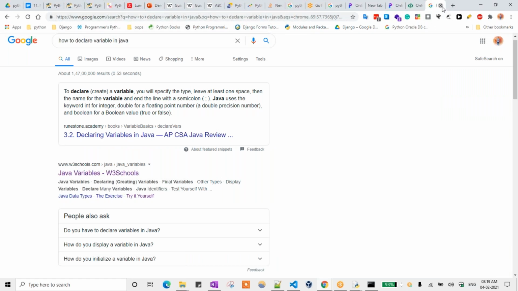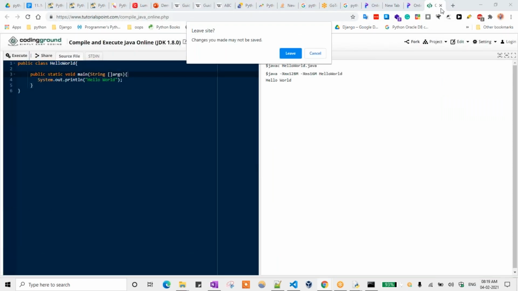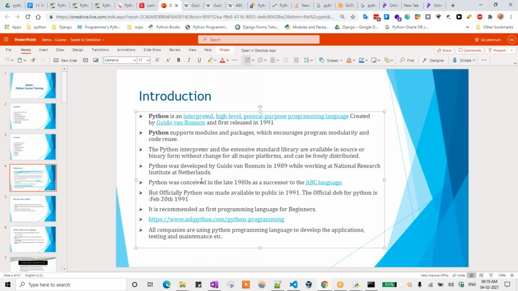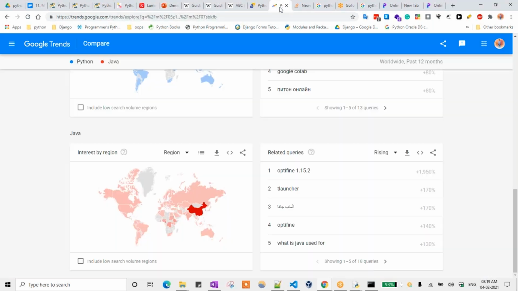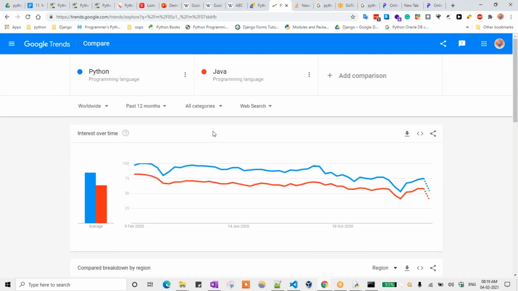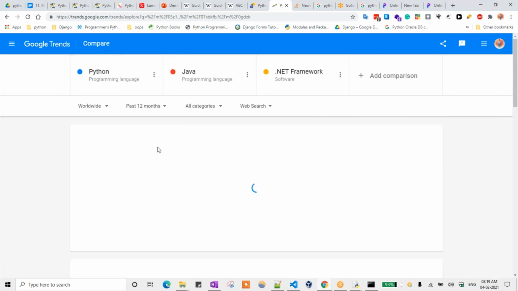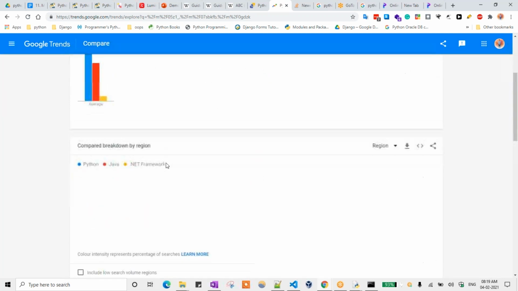So why should we go for Python itself as a fresher or beginner? It is recommended as the first programming language for beginners. Then coming to Python trending, how is Python trending right now in the market? If you search for the Python programming language in Google Trends, Python versus Java, you can compare with any other programming language also, like .NET I'm taking. If we compare these things, you can see the comparison between all these programming languages and how the development is going on.